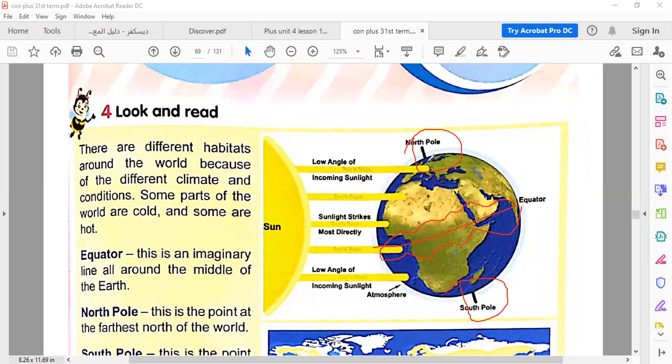Again, North Pole, there's snow. South Pole, there's snow. Equator is an unseen line that divides the Earth. Around the equator, rainforests.